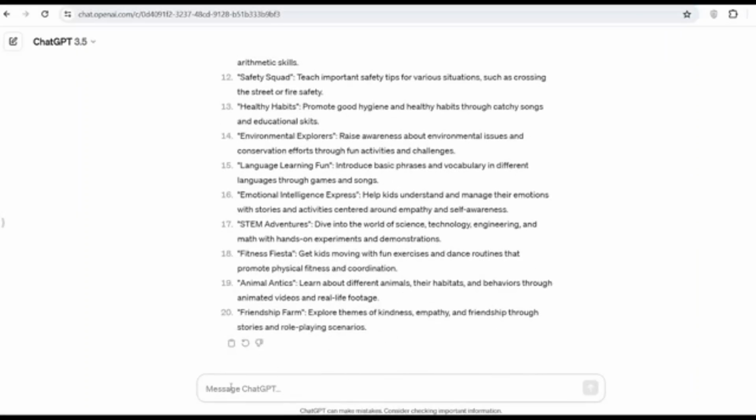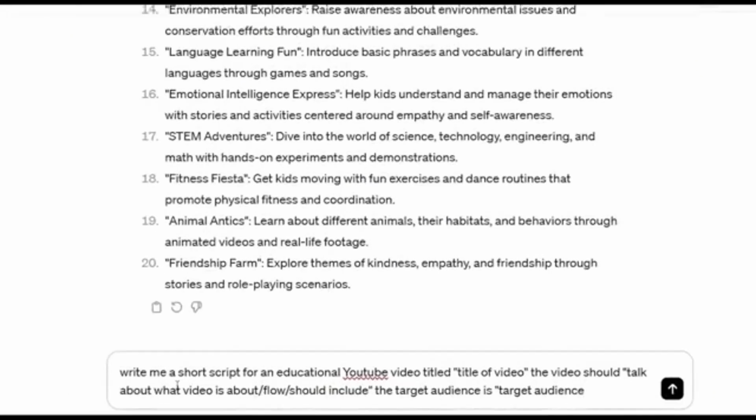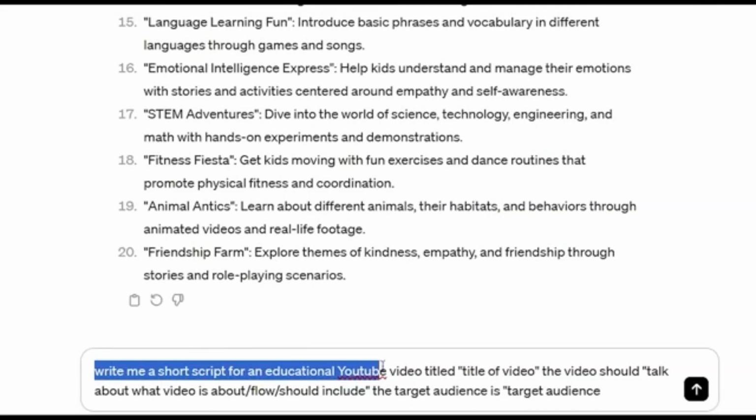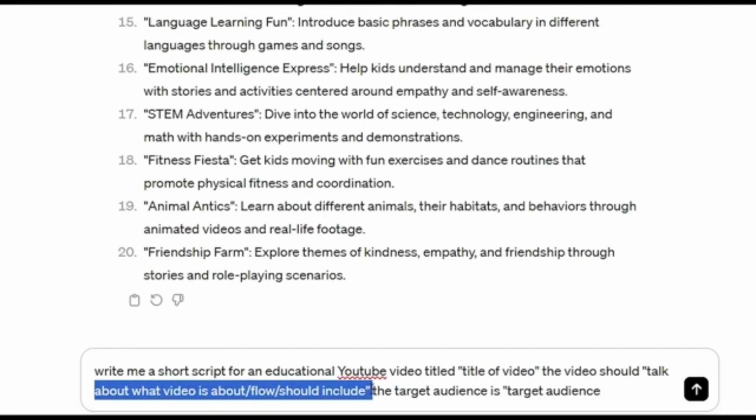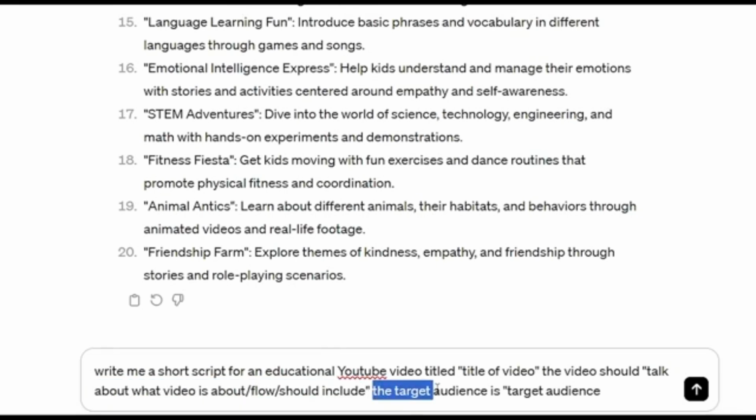Now, once on ChatGPT, you want to ask it for this prompt: write me a short script for an educational YouTube video titled, and then you're going to insert the title of your video, and then it says the video should. And then over here, what you want to do is talk about what your video would be about, what you wanted to include, the flow of your video, and then the target audience is, and then you simply insert your target audience. So in my case, this is how I would fill this out.